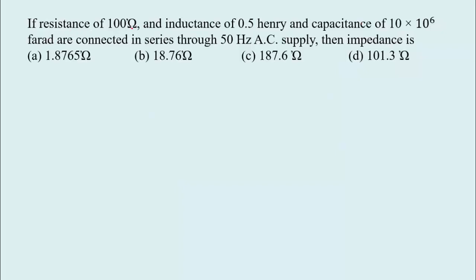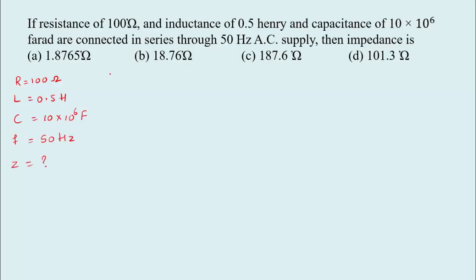If a resistance of 100 ohm, an inductance of 0.5 Henry and a capacitance of 10 into 10 raised to 6 farad are connected in series through a 50 Hz AC supply, then the impedance is, see here, all the values are given, so directly we can use the equation. So resistance is 100 ohm, inductance value is 0.5 Henry, capacitance is 10 into 10 raised to 6 farad and the frequency is 50 Hz. So now we have to calculate impedance.